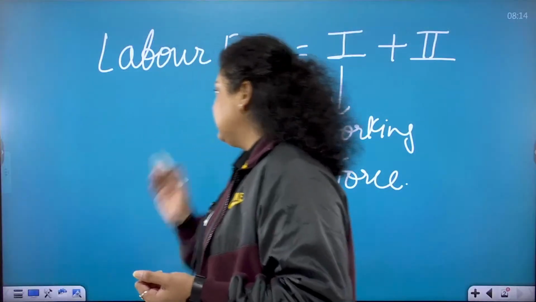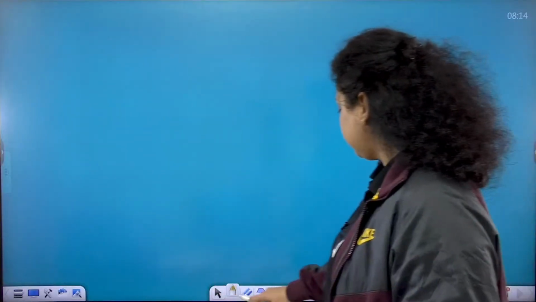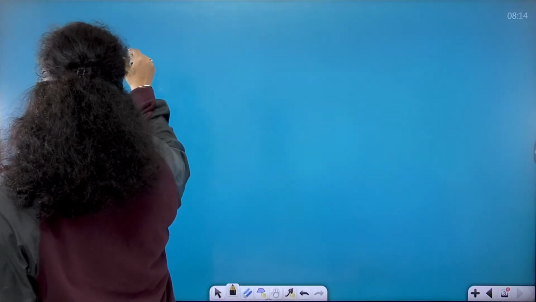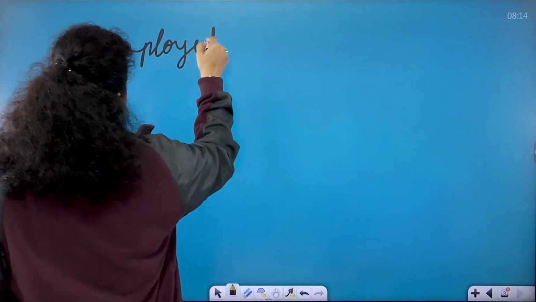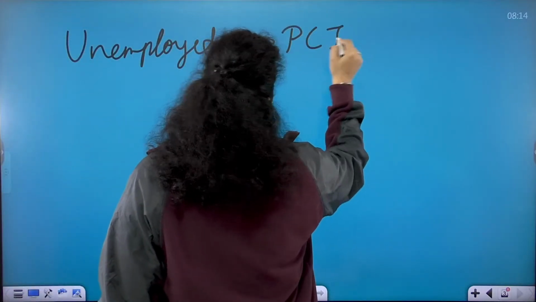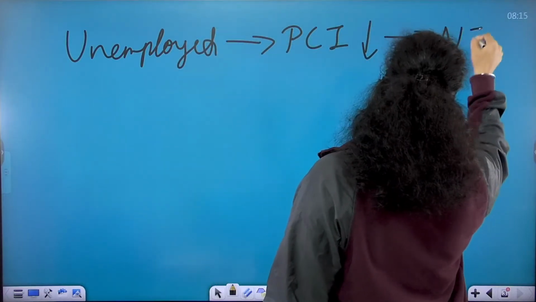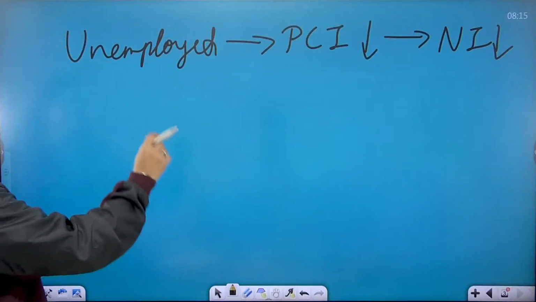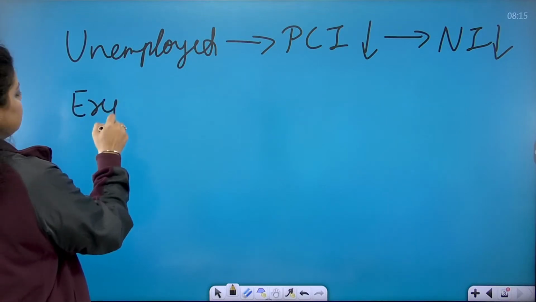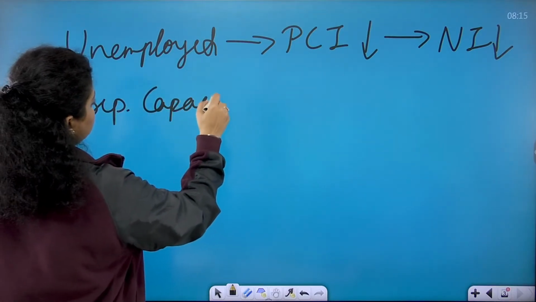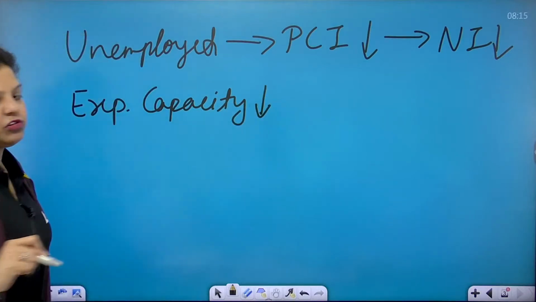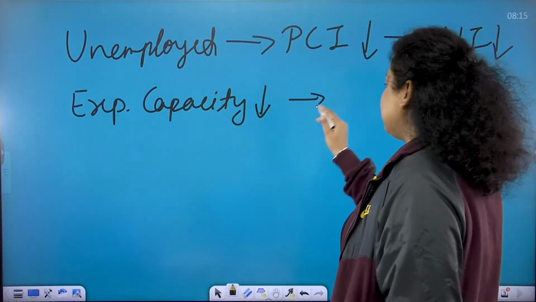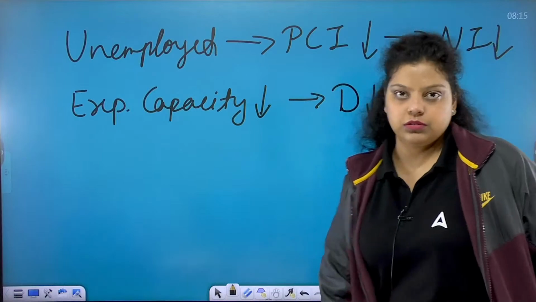Let's understand how this defines the economic health of the country. First of all, if persons are unemployed, what happens? They will have less per capita income. Because of less per capita income, the national income of the country will reduce. If people don't have money, the nation won't have money. When there is an unemployed person, their expenditure capacity will be less because they don't have money. When people's expenditure capacity is less, it means there is less demand from the side of the customers, from the public.